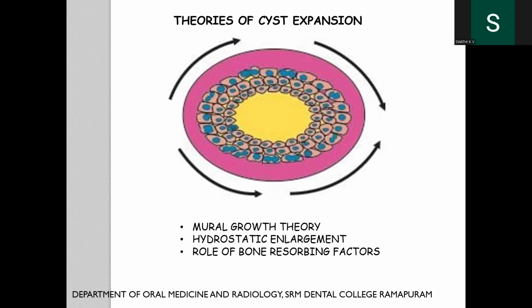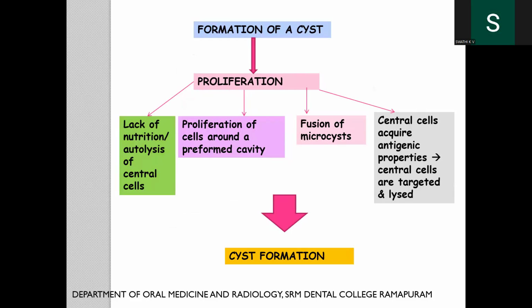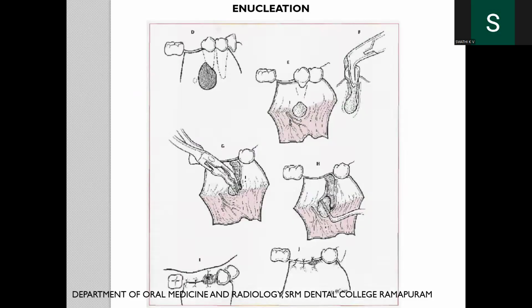So these are the theories of cyst expansion, which include the mural growth theory, hydrostatic enlargement because of hydrostatic pressure accumulation, the role of bone dissolving factors, the osteoclasts, and certain other factors. The cyst basically proliferates because of lack of nutrition or autolysis, proliferation of the peripheral cells around the preformed cystic lumen or cavity, fusion of certain smaller microcysts or daughter cysts, and central cells acquire antigenic properties and are targeted and lysed, which contributes to the expansion and formation of the cyst.